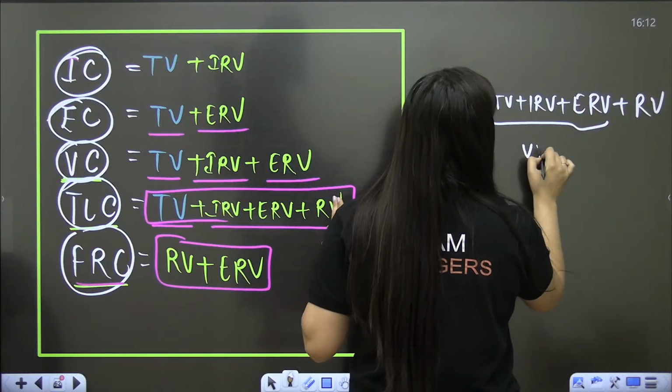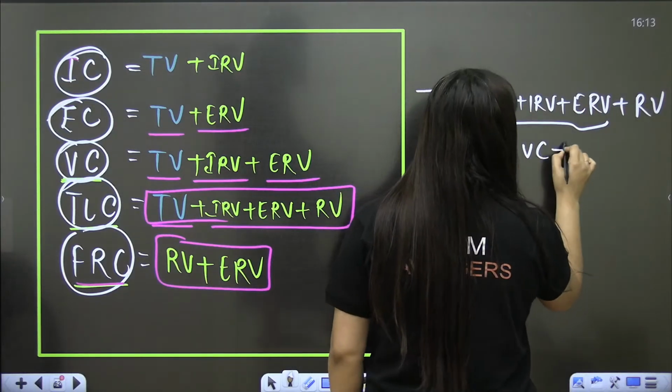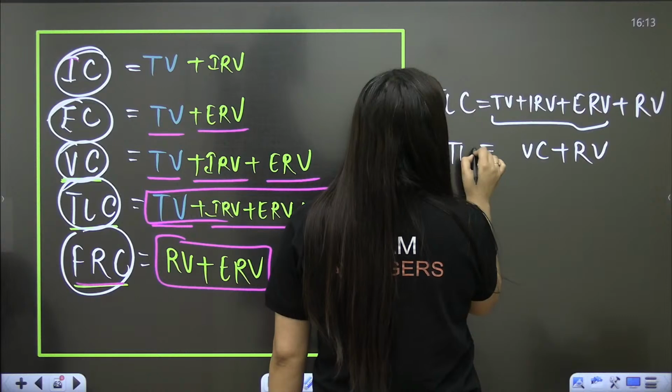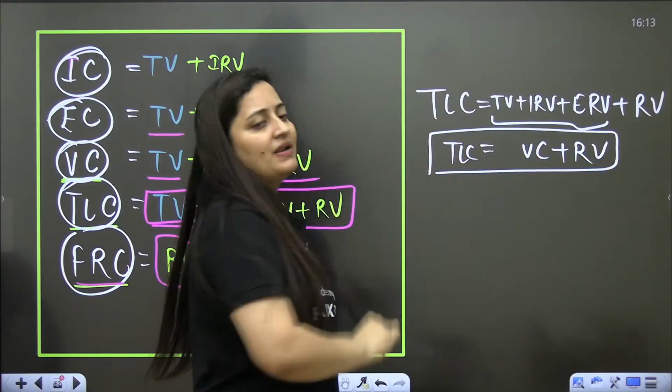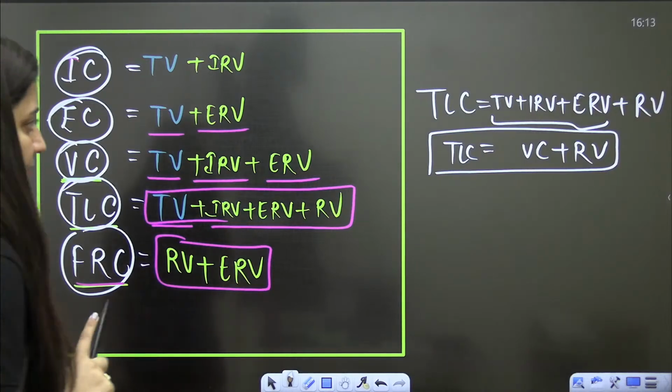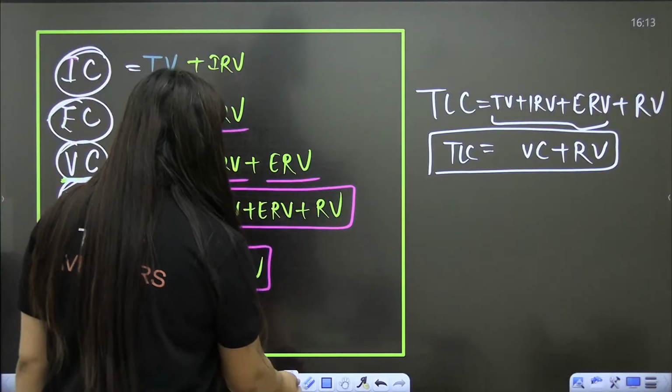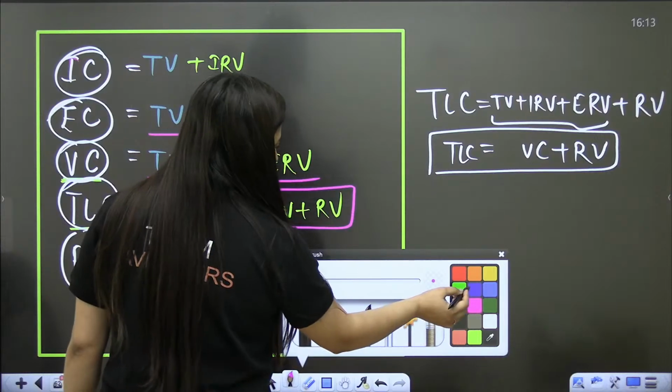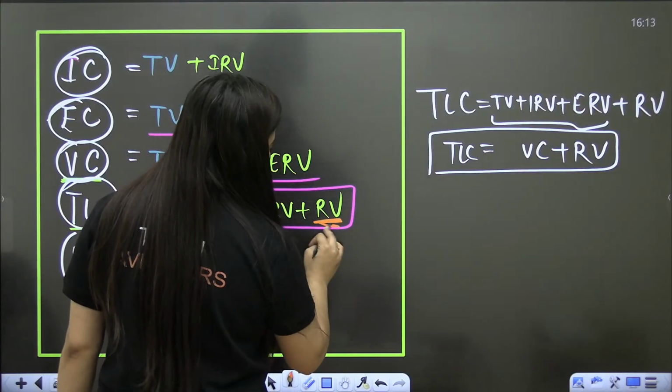Can I call it vital capacity plus residual volume? Definitely. So you know that this RV cannot be measured by spirometer.